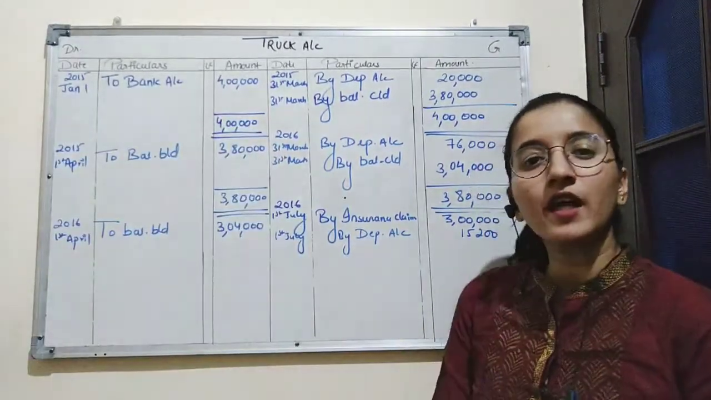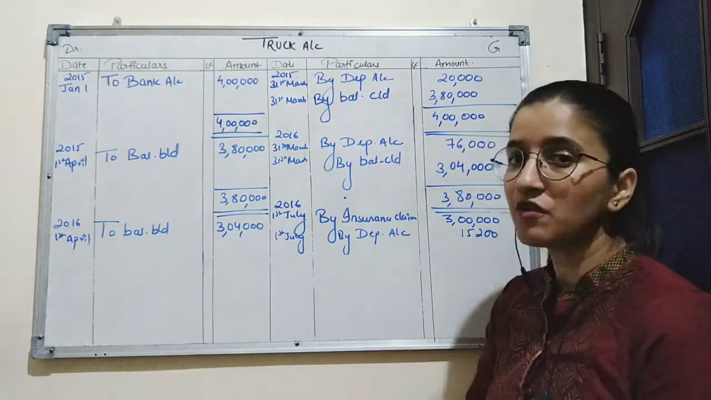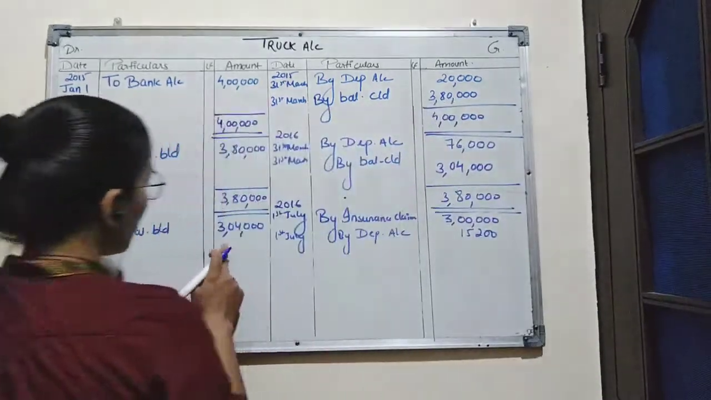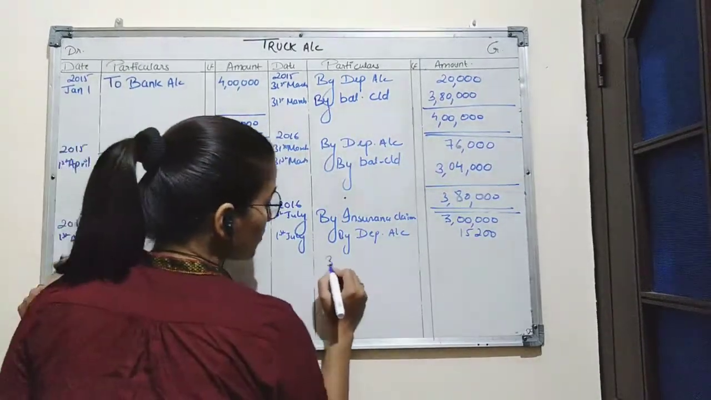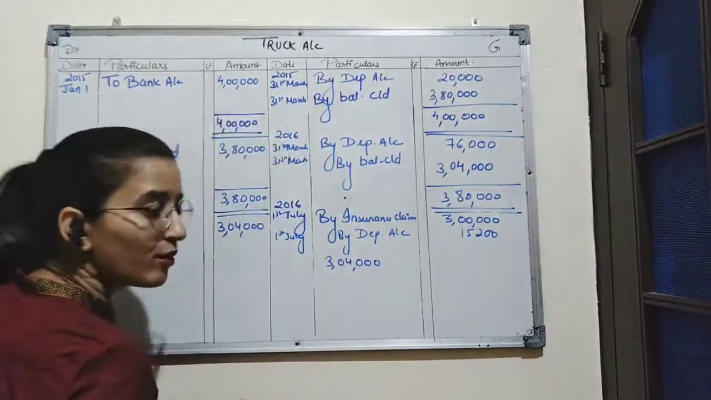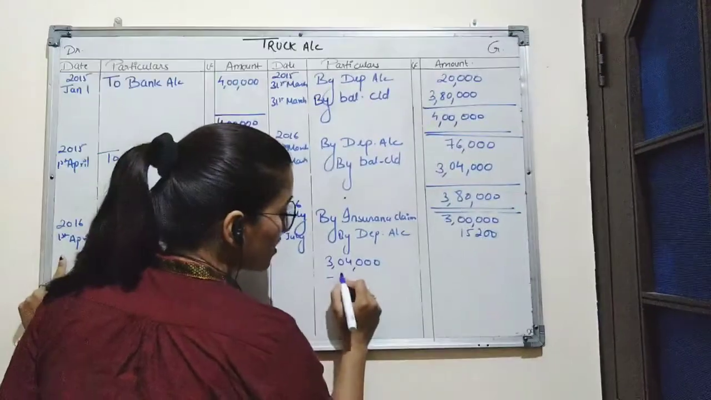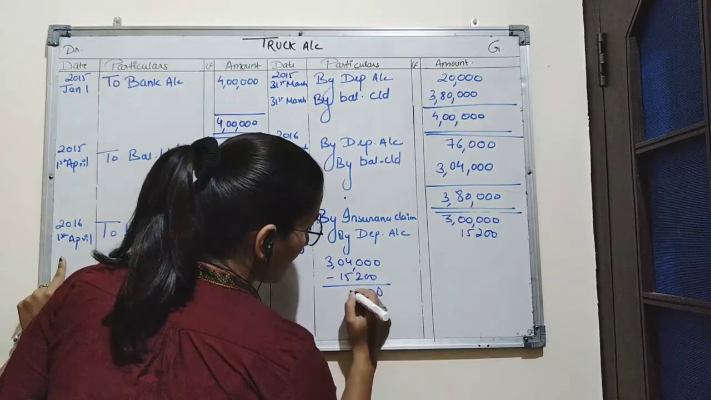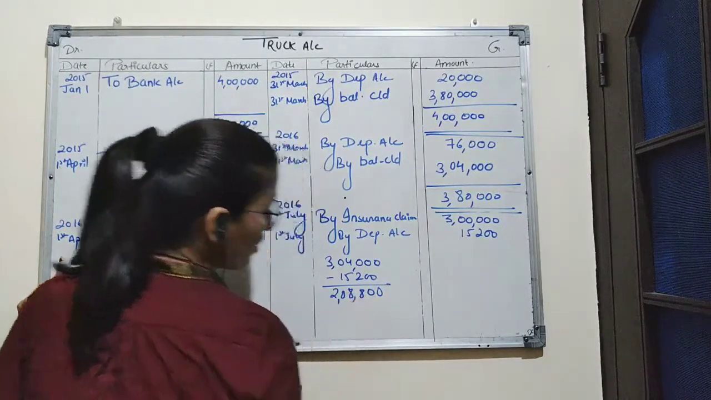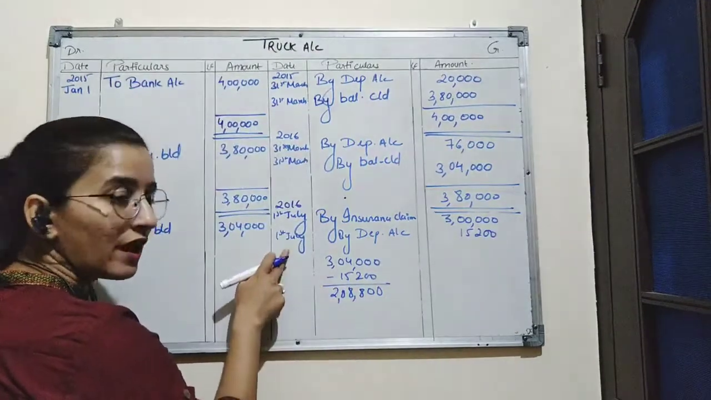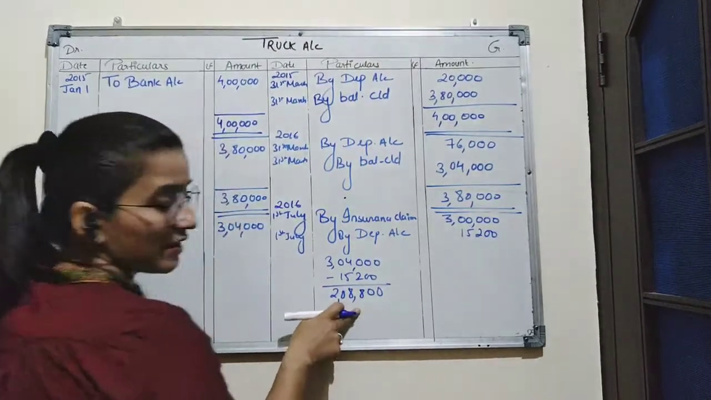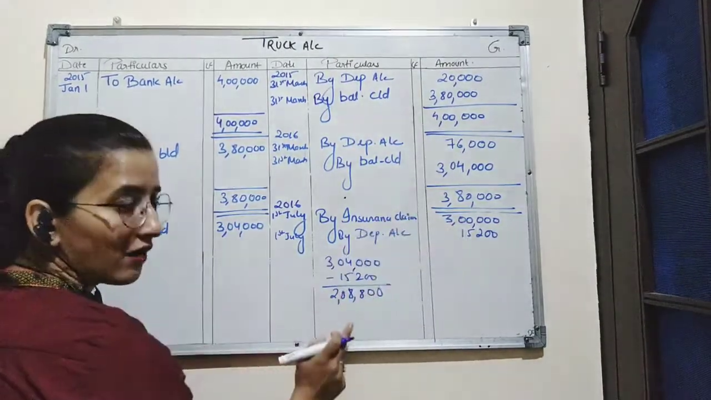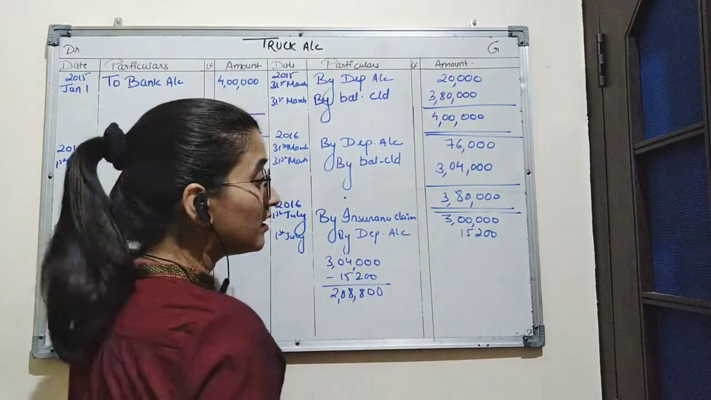Now we will see whether the company has earned a profit or bear the loss after receiving the insurance claim from insurance company. So the value of truck on 1st April 2016 was 3,04,000. We have provided the depreciation for 3 months, which is 15,200. So the amount of truck on 1st July 2016 was 2,88,800. This is the current value of the truck. But we have received 3 lakh for this amount. That means the company has earned some profit.